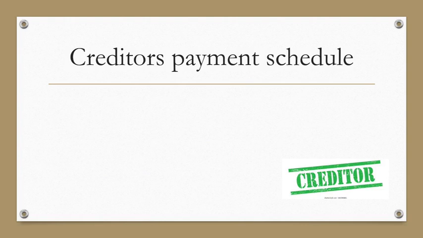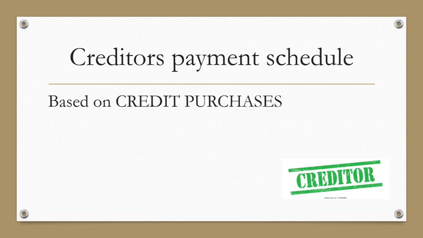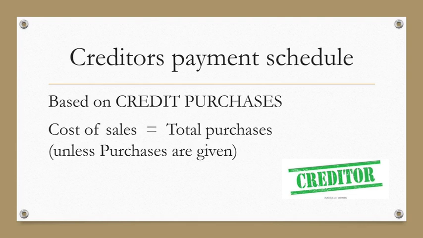Together with that, we have the creditors payment schedule, and we know that this will be based on credit purchases. So again, in the information given, you are looking for credit purchases. And we know that cost of sales will be equal to the total purchases, unless sometimes they do give you the purchases. Then obviously you use that.